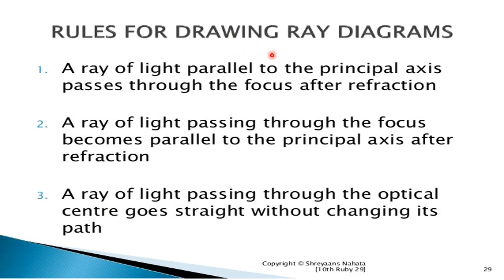The rules for drawing the ray diagrams. How to draw the ray diagrams? The ray of light parallel to the principal axis, this is our first rule. Second, the ray of light passing through the focus becomes parallel to the principal axis after the refraction. Third one is the ray of light passing through the optical center goes in a straight line without changing its path.